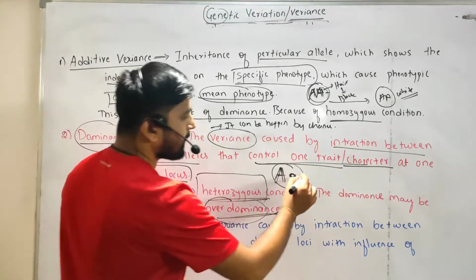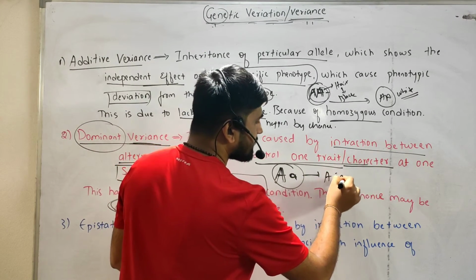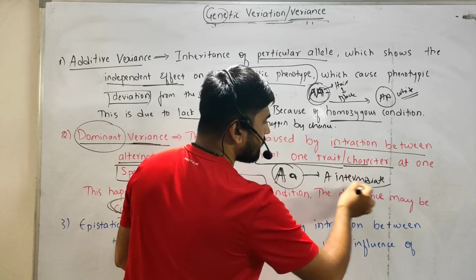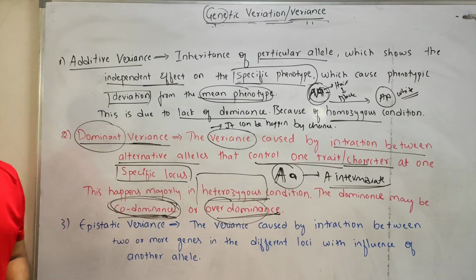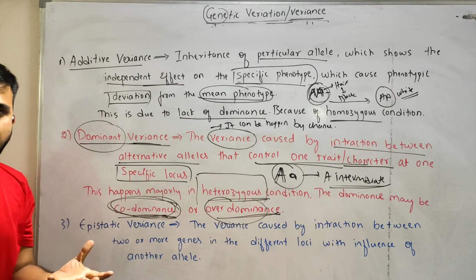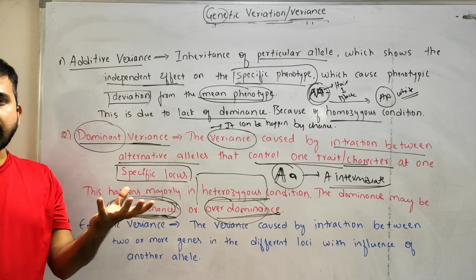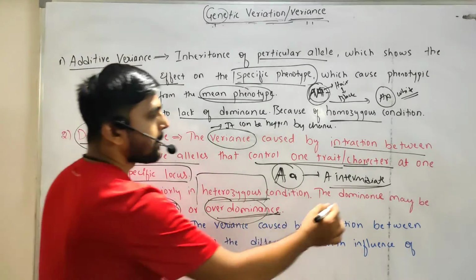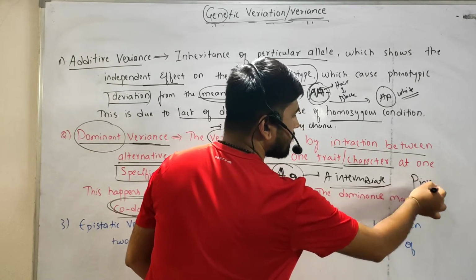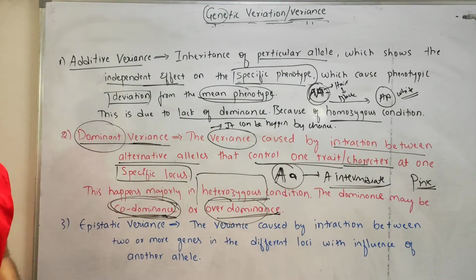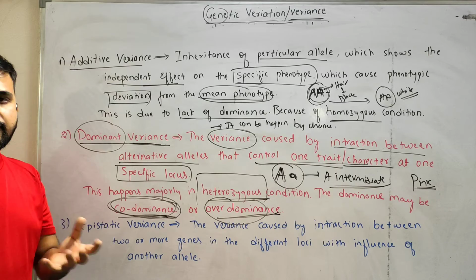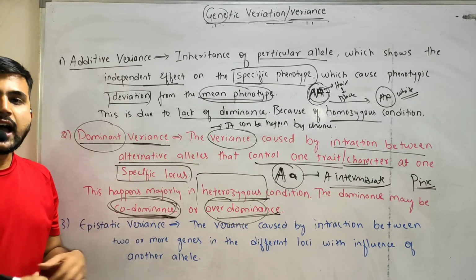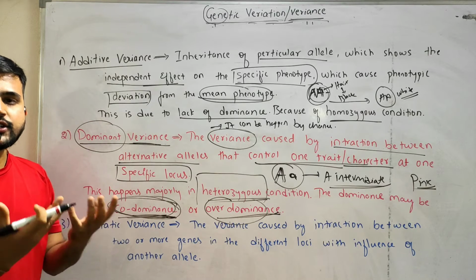Instead of that, what happened? An intermediate can be formed. The best example is Mirabilis jalapa, which is a flower. When you take a white flower and a red flower and cross those two, the F1 generation will give a pink flower. Pink flower, which is totally different from the parents, that is male and female. Okay, that's why the term codominance is used. Codominance in the sense another variation and again changes.